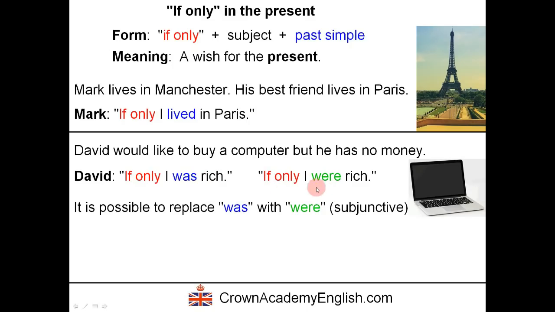This is a little bit more formal. This is quite rare actually. In modern English, I was is more common. But if you want to be very strict with grammar, then this is correct in very strict grammar. Okay.